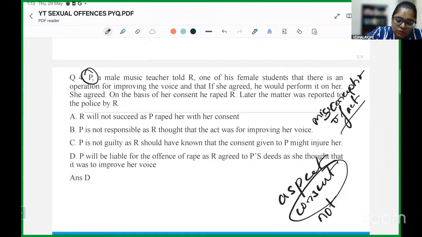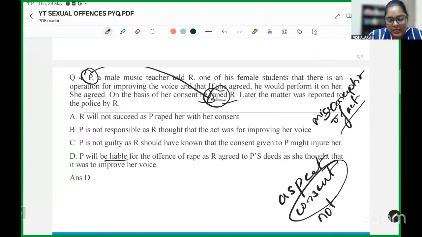The language used is "he raped her." So technically, the question itself is giving you the answer that there is rape, and there is therefore liability. If you commit rape, you will be liable for it. What I'm simply trying to imply is that you should look at the language of the question repeatedly. The way this question has been framed, rightly or wrongly, gives us a direct answer, which leads to the fact that P is liable for what he's done.